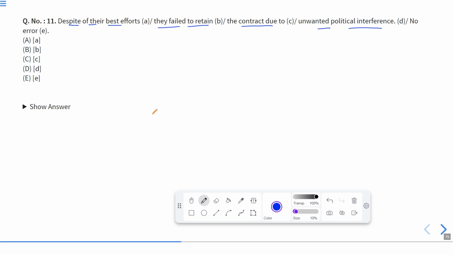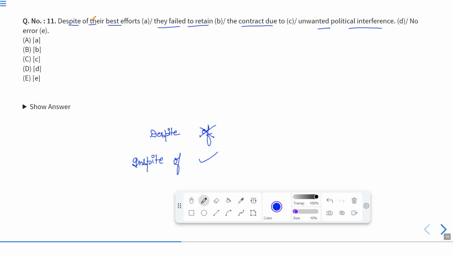Despite of. Now, despite of means though or although. But with the word despite, we do not use the preposition of, whereas in spite of is the exact preposition. So we can use either despite or in spite of, one of the two, because the meaning of these two prepositions is the same, and it means though or although.